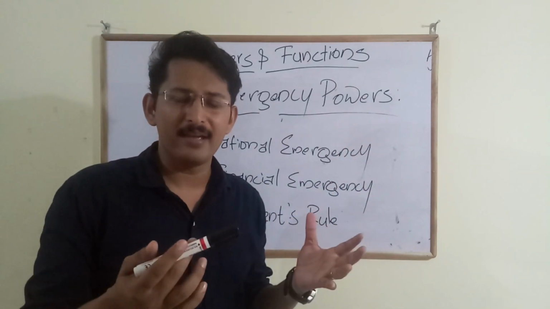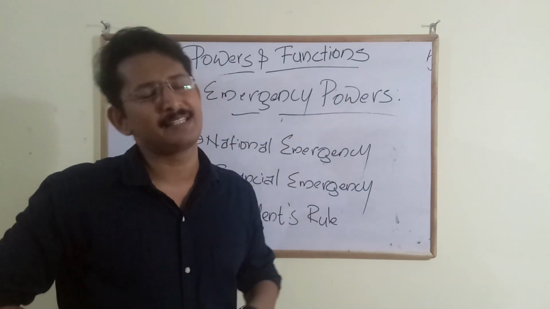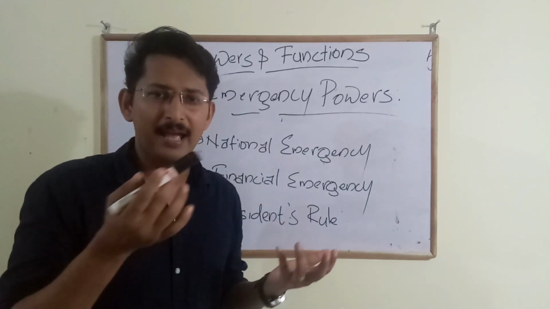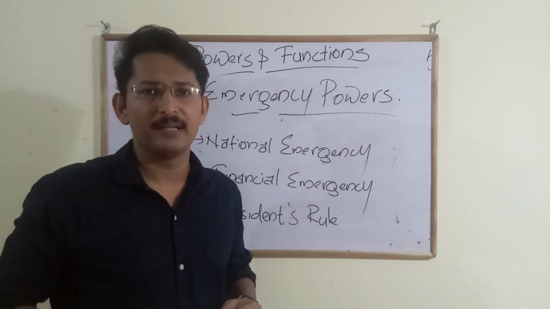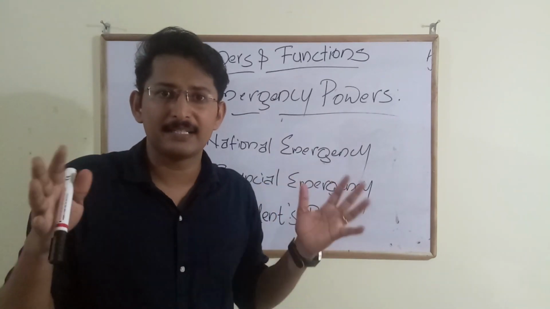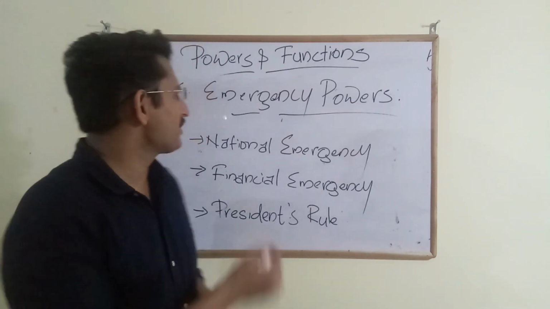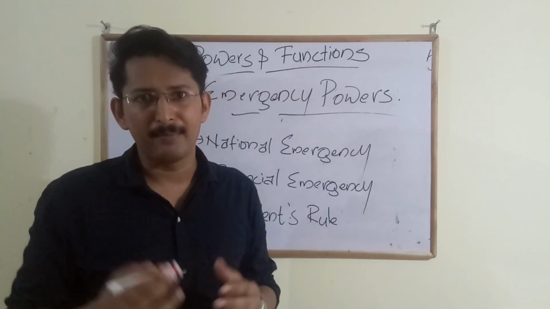In the same way, when our nation is threatened with serious issues like external rebellion or internal armed rebellion, there is a need for sudden action from the part of the government. That action is called emergency, and the president has got the emergency power.